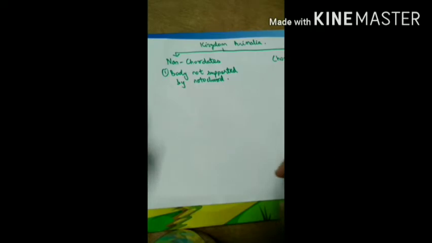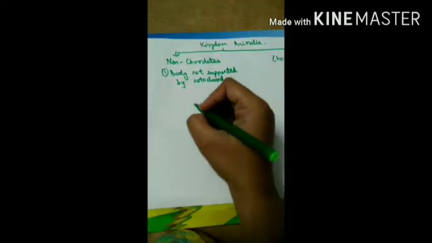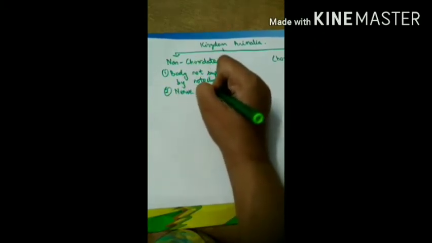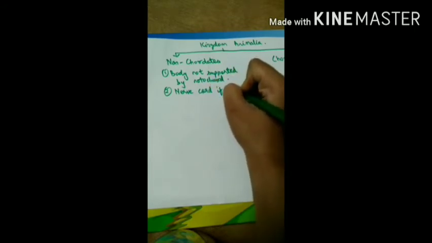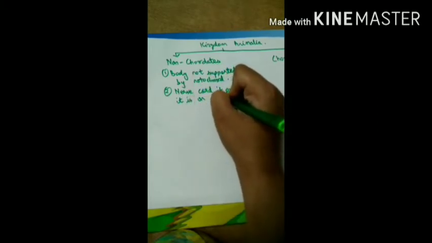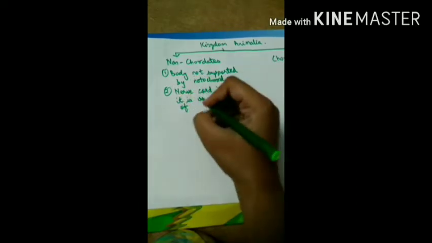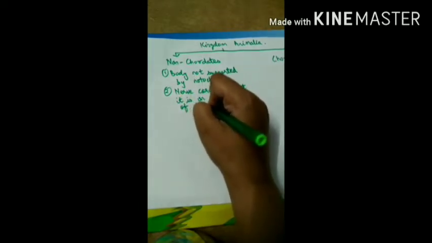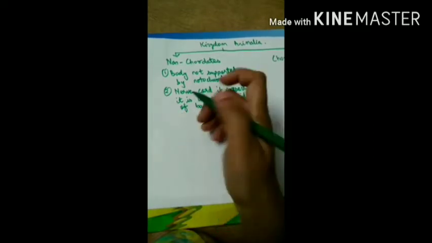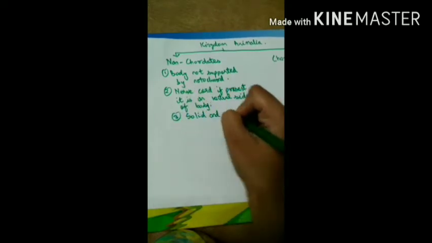Next, nerve cord. If the nerve cord is present, it is on the ventral side of the body of the organisms. Now how is the nerve cord in non-chordates? It is solid and paired.